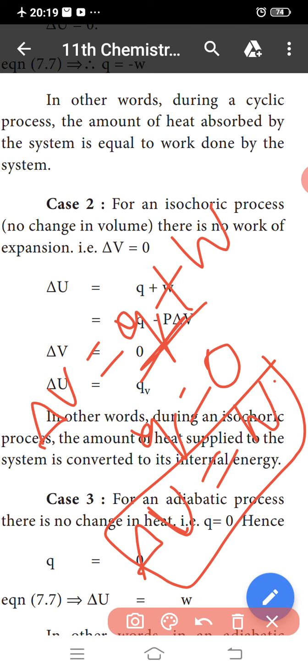In other words, in an adiabatic process, the decrease in internal energy is exactly equal to the work done by the system on its surroundings.